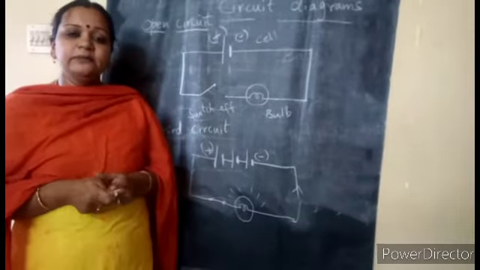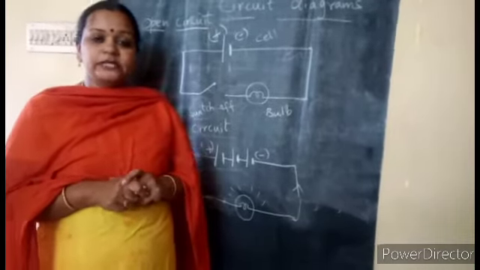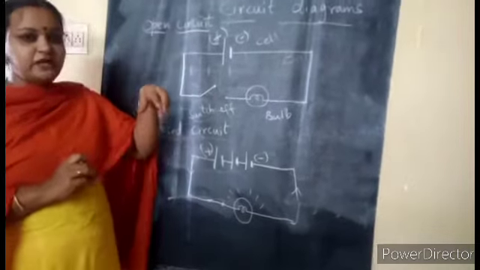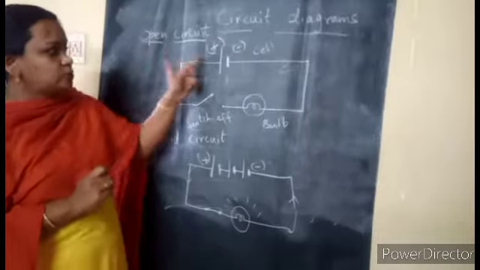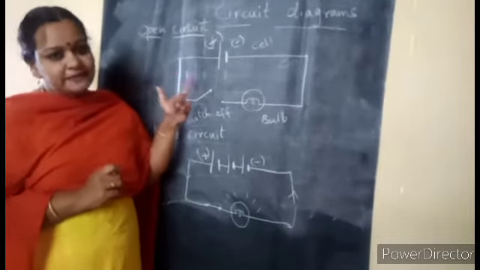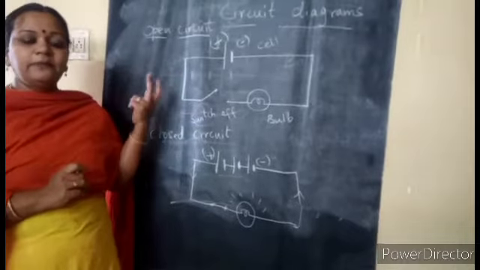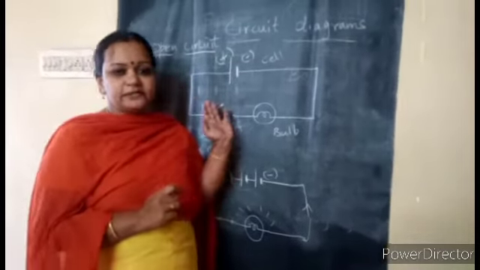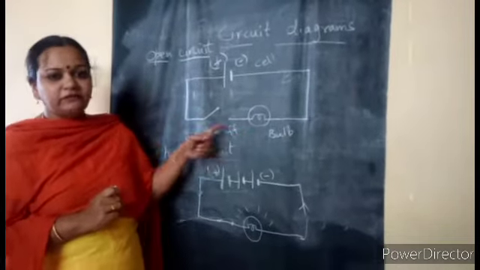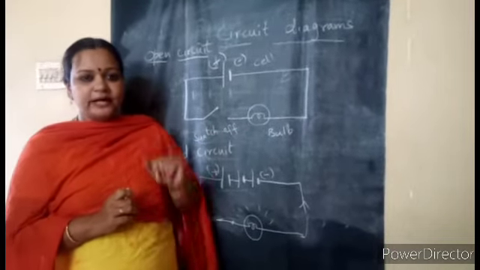And current is nothing but the flow of electrons in a conducting wire. So now electric components we learned, and we learned about some symbols, and also by now you know to make a simple circuit using the symbols. Symbols help us to represent the circuit in a convenient way. Electric circuit, a closed path where the current flows in one direction.